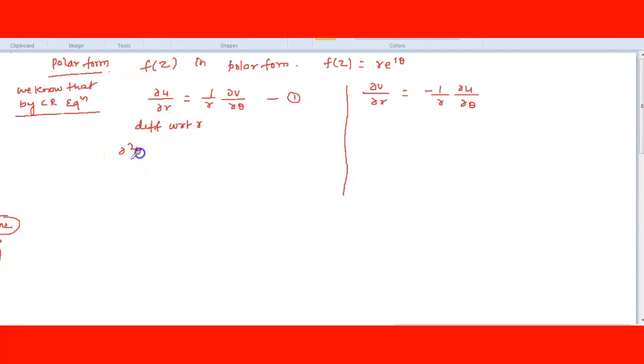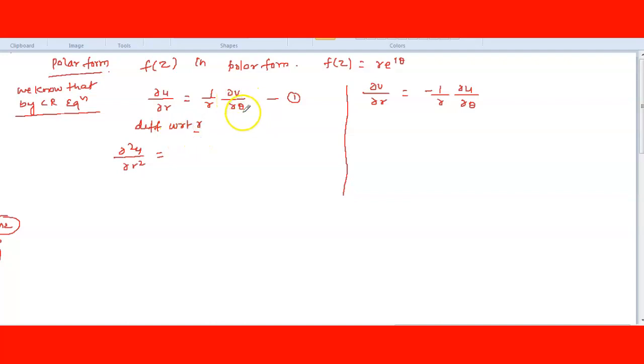Del square of u by del r square is equal to, now see here, this is r, this is v with respect to theta. This v may also be in terms of r, so we cannot consider that as a constant. Both are variables here. If this term were v only, then we could consider it a constant because you are differentiating with respect to r.